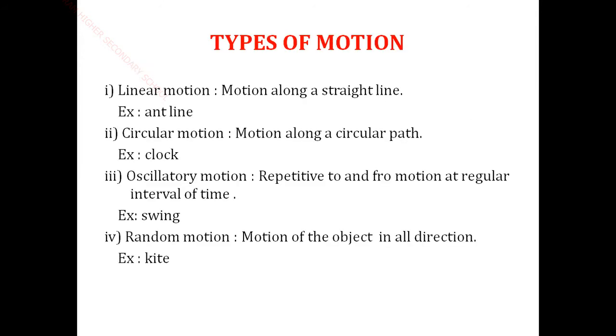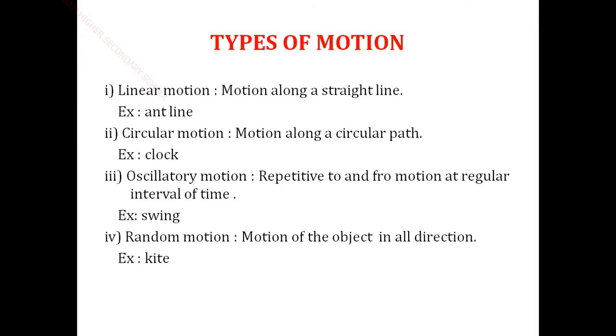The first type is linear motion. Linear means a straight line. Linear motion is motion along a straight line. For example, an athlete moving in a straight line is an example. The railway track is also an example of linear motion.